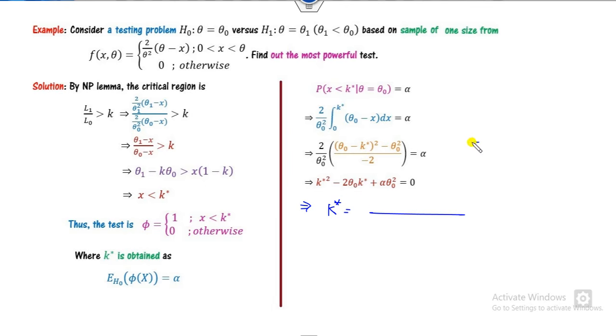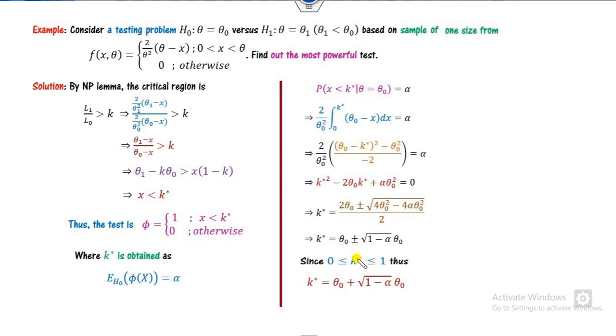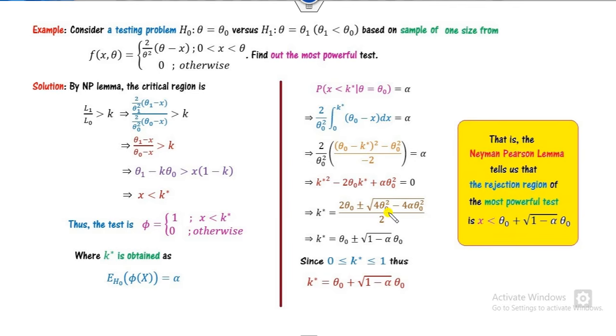So it's a quadratic equation. You can solve them with the help of the discriminant rule, b square minus 4ac upon 2a. You will get the plus minus 1. But here, since k lies between 0 and 1, we can say it's always the positive number. Hence, the most powerful test phi is for this. We can substitute the value here: x is less than this is the required answer.